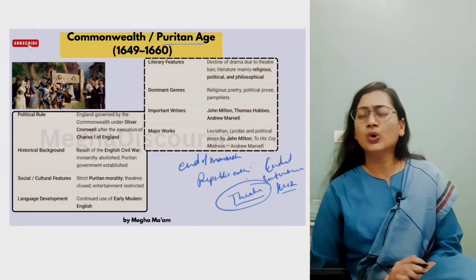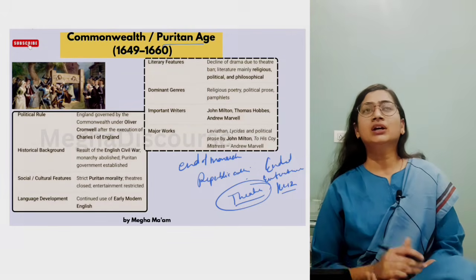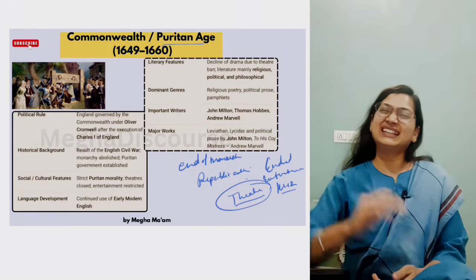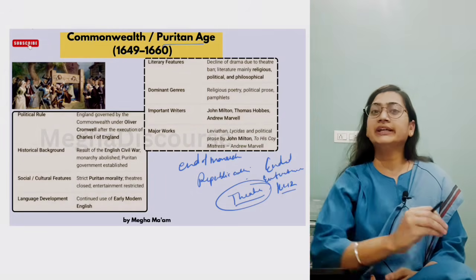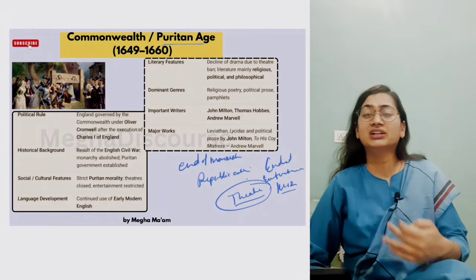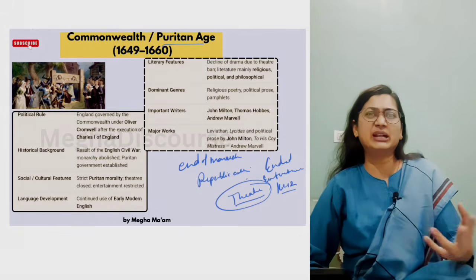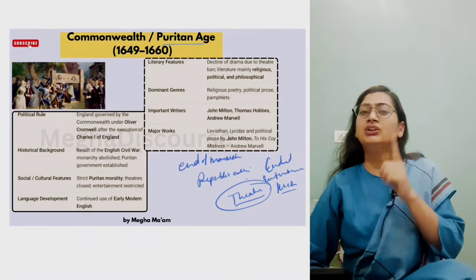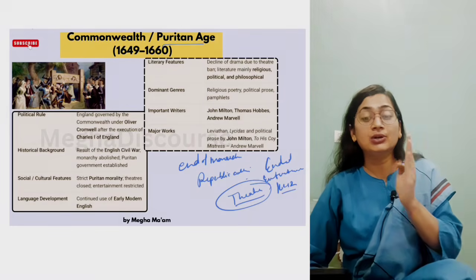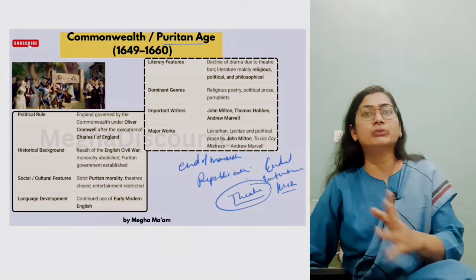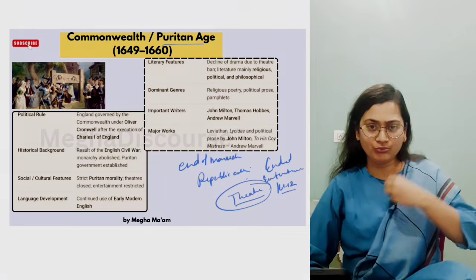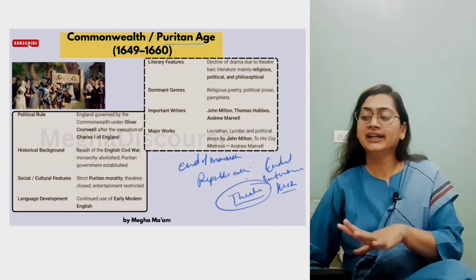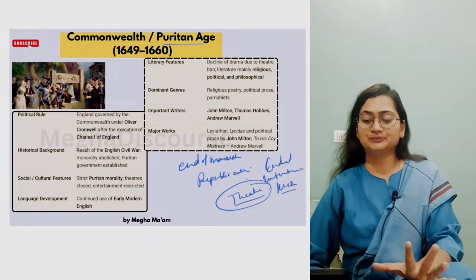Now there is no more entertainment, no more music, dancing. They said that this is impure and immoral, that people are watching dancing, people are watching entertainment, drama, bloodshed. So they said no, what you have to do is be religious, read the Bible, and just talk about the Bible. And which Bible? The one which we are giving you, which we are providing you. So that's why they are ending the monarchy system.